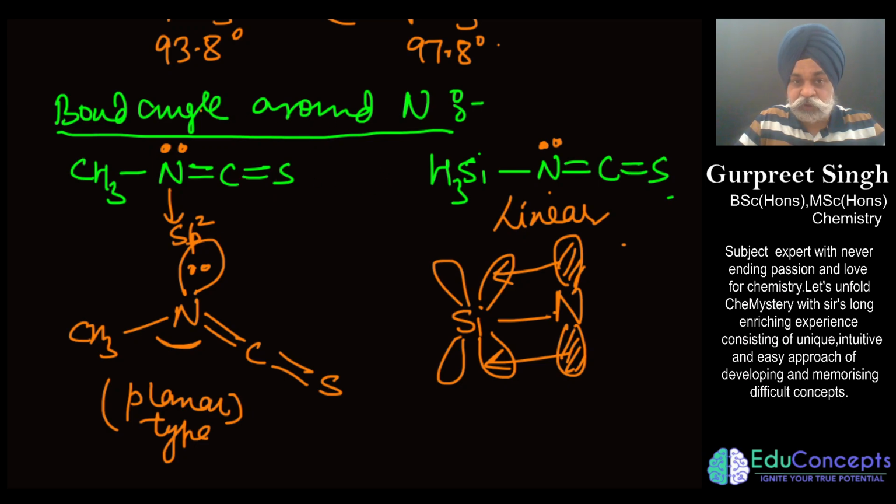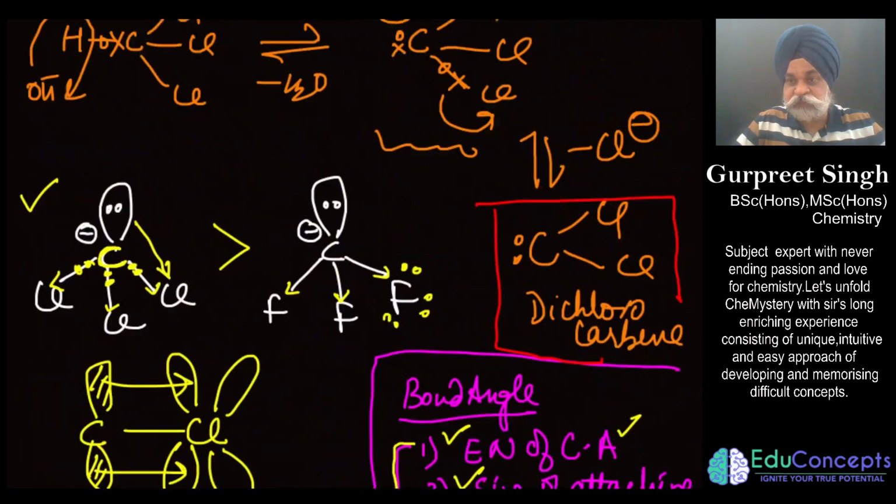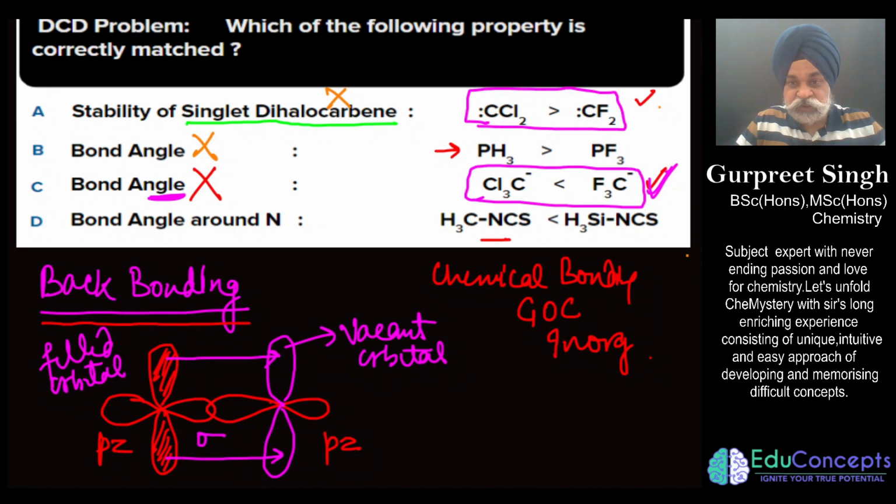If I consider the bond angle around nitrogen, this is this way, so this would have a greater bond angle. Let me check whether they have written it right or wrong. So yes, here they have written it right. So this would be the right answer.